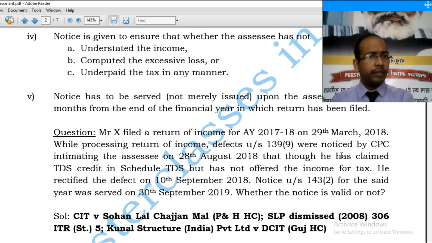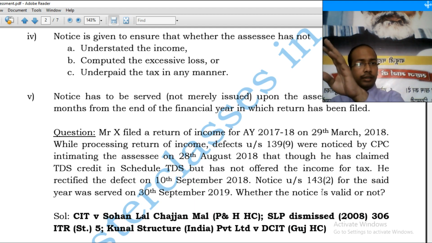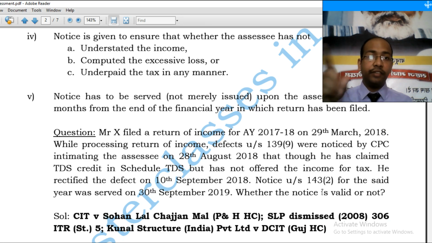The defect was notified to the assessee, and he rectified the defect on 10 September 2018. Notice under section 143(2) for the said year was served on 30th September 2019. Whether the notice is valid or not. Now, what is the time limit? 6 months from the end of the financial year in which return has been filed.